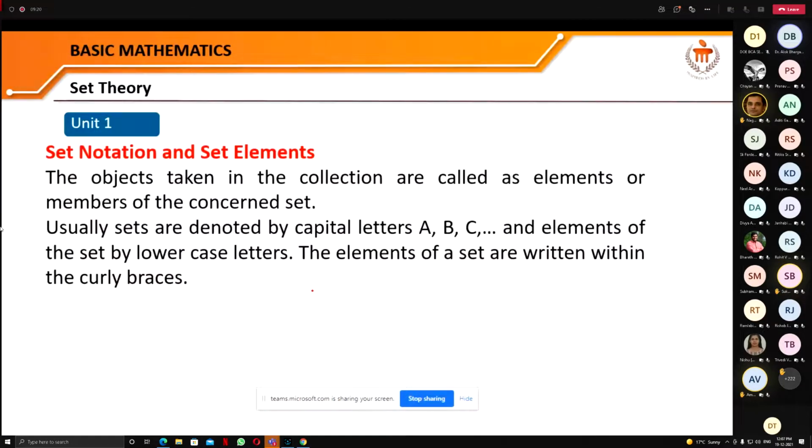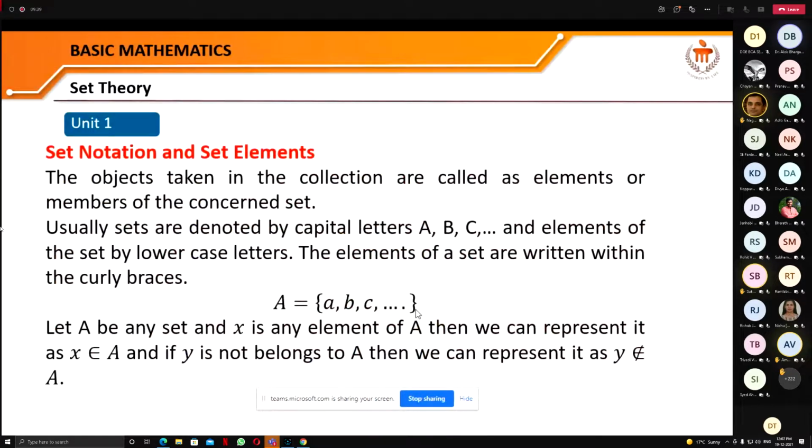Usually we denote sets by capital letters like A, B, C, X, Y, P, Q, R, and the elements of the set in general by lowercase letters like a, b, c. It is possible that these elements are not only letters, but may also be numbers.